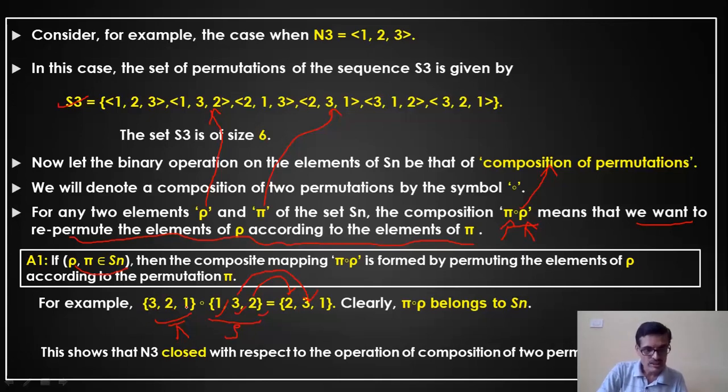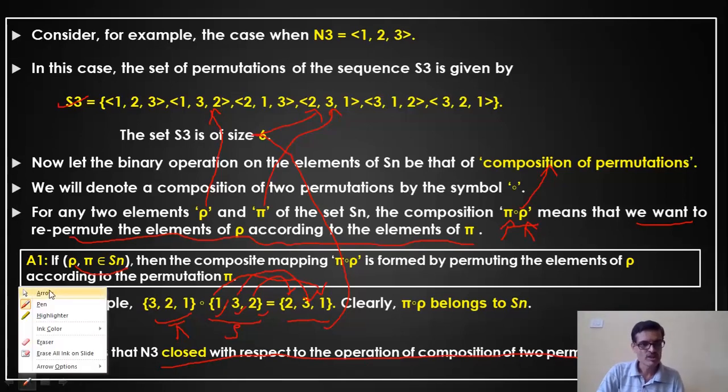The 1 means it should be in the third position. The first element should be in the third position. So we rearrange it. What is the answer we got? 2, 3, 1. This 2, 3, 1 is closure under the set. Is it somewhere here? Yes, it is here. This is 2, 3, 1. That is also part of the set of elements. That means you can say that the first property is proved. That is, S3 is closed with respect to the operation of composition of 2 permutations. This is the first case.